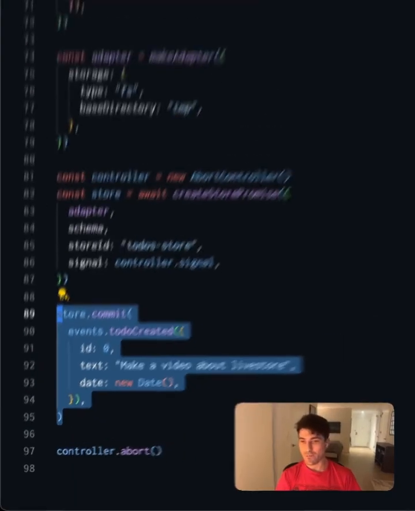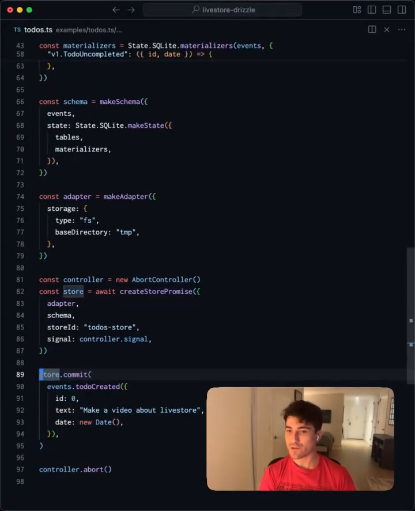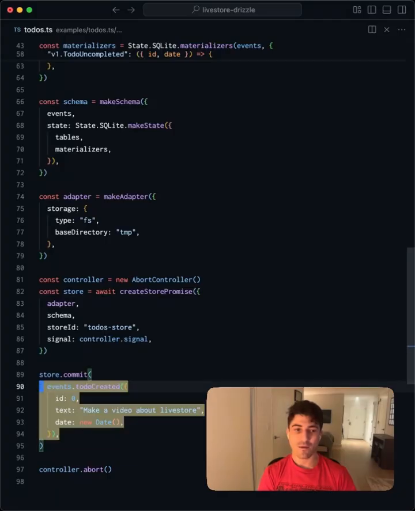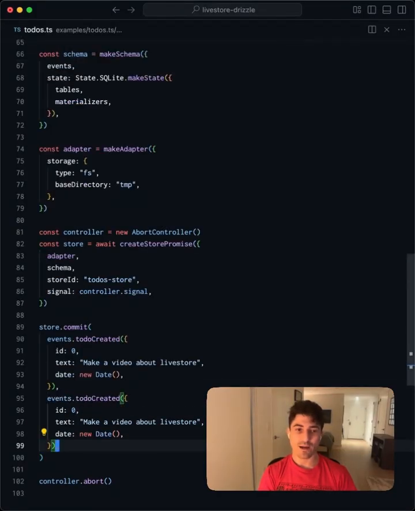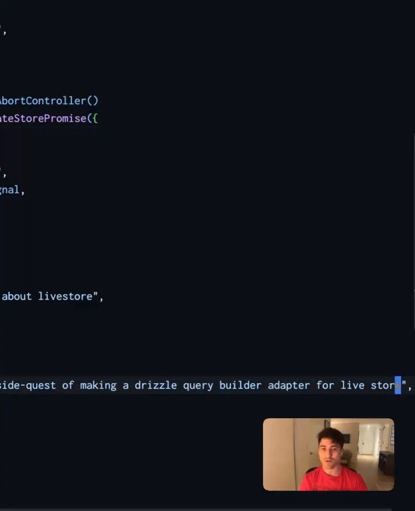When we trigger any commits, they're entirely synchronous. We don't need to await this call. And if we want to, we can actually have multiple events within a single commit call. So let's make a second todo. Indulge the side quest of making a Drizzle QueryBuilder adapter for LiveStore.